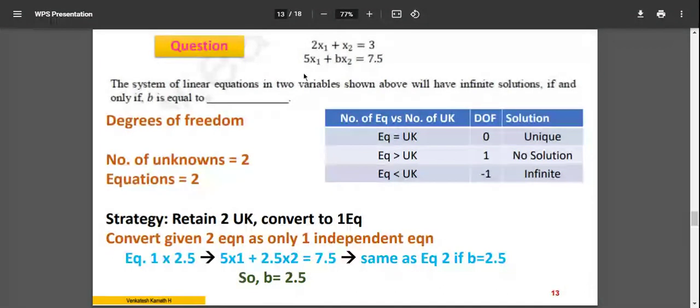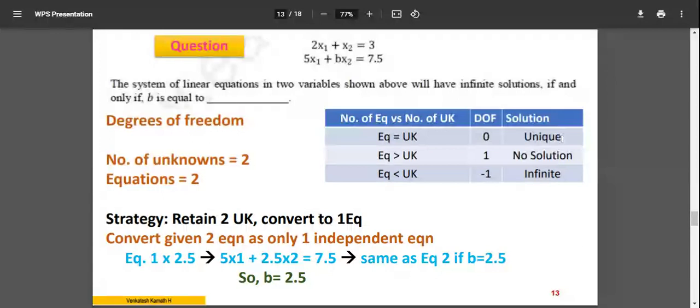What is that? Okay, now comes the degrees of freedom analysis. So I have a table for you. You can keep this as a reference when you solve this kind of problem, if you come across sets of linear equations and solutions. This is the standard way you can remember. Degrees of freedom, you have learned it in bioprocess calculation, right? Number of equations and number of unknowns. If both are equal, degrees of freedom is 0 and you have a unique solution, you can solve it.